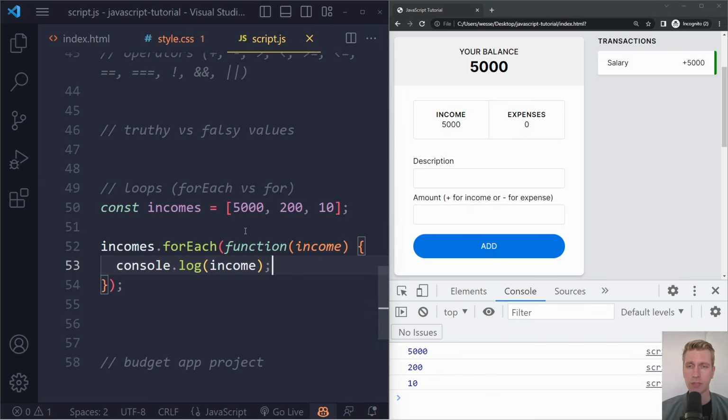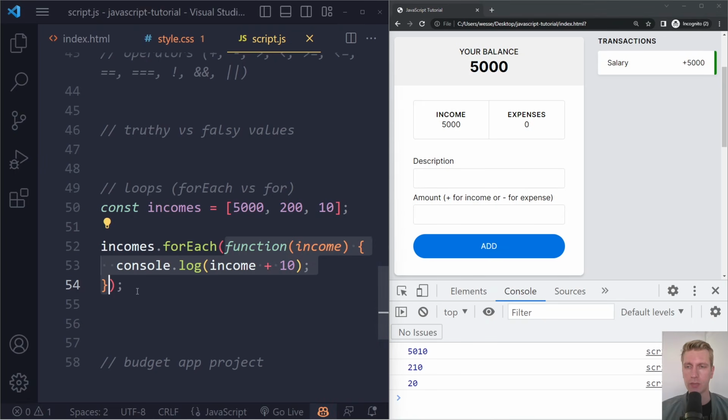You have a list, and for each one in the list you want to do something. This is quite straightforward and very simple, but sometimes we want to manipulate these elements. So maybe not just the actual income, but maybe we want to add to each of them. Right, so now if I refresh, we will get all of the elements of the array with 10 added to them, right? So it's going to take the array.